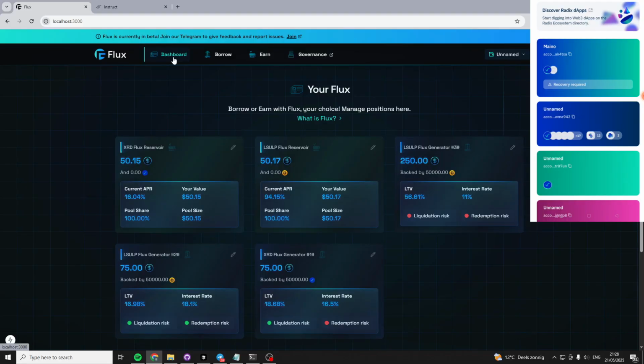A big part of Flux is that we don't want to rely on centralized stablecoins such as XUSDC, but we do rely on it for this panic mode system. But this panic mode system should never occur. So just want to say that.